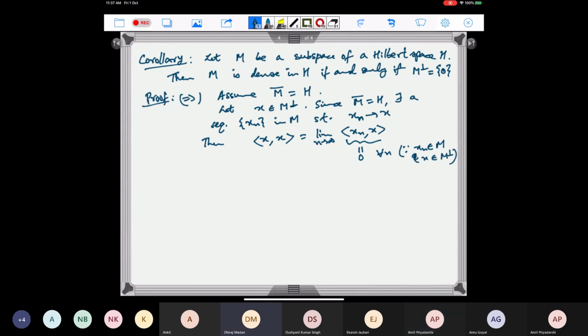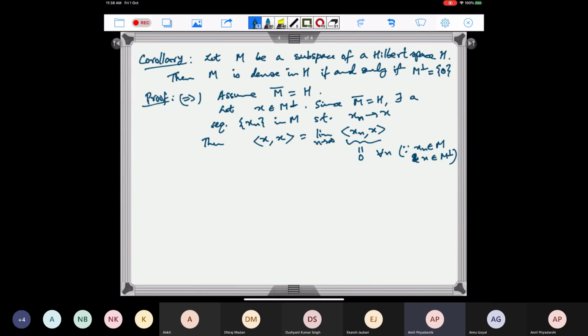Here x was assumed to belong to M perp. But why is there a sequence xn which converges to x? Because M is dense in H. For any vector in H, we can write it as a limit of a sequence in M, in particular for x also.